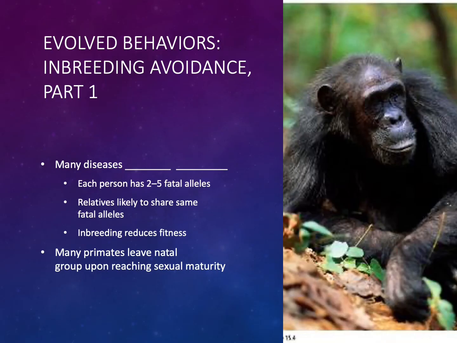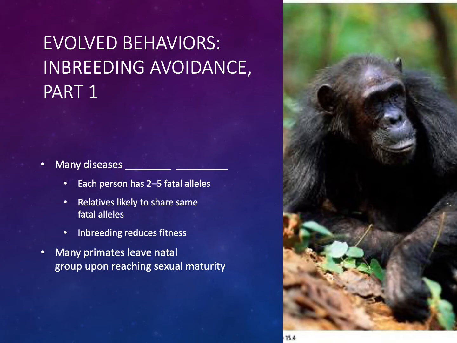Let's look at the example of inbreeding avoidance and human mate choice. Matings between relatives are known as inbred matings, and the offspring of these matings are much more likely to be homozygous for deleterious recessive alleles. In your book, you've already come across some of these diseases, such as cystic fibrosis and Tay-Sachs disease, and there are many others. These deleterious alleles exist in very low frequencies in the population and are usually hidden by the dominant alleles in heterozygous individuals, making the individuals carrying them phenotypically normal.